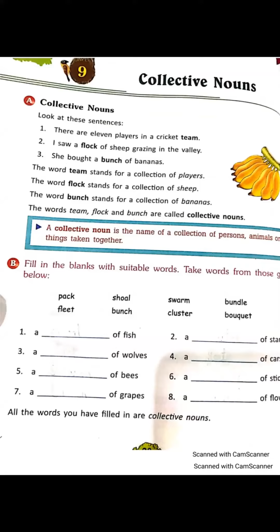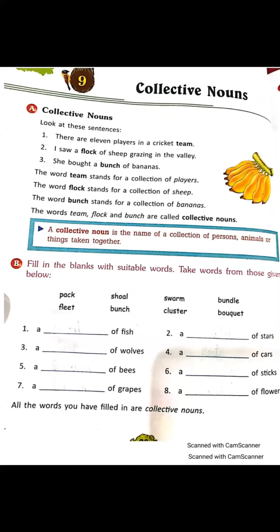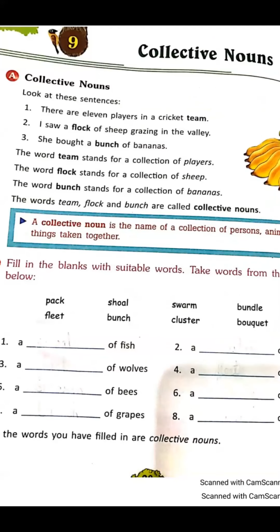Look at part A. A few examples are there. The first one is, there are 11 players in a cricket team. Here, team is a word which is used for the group of players. So, team is a collective noun.